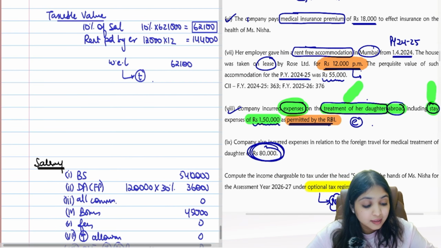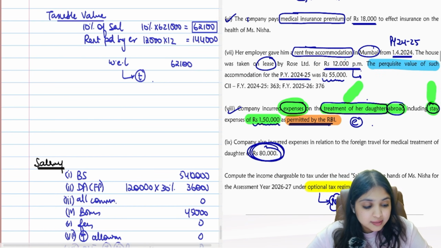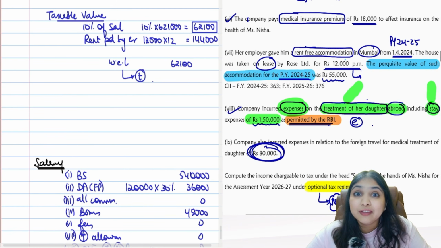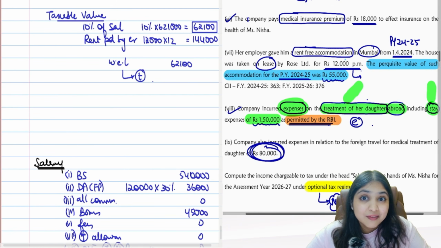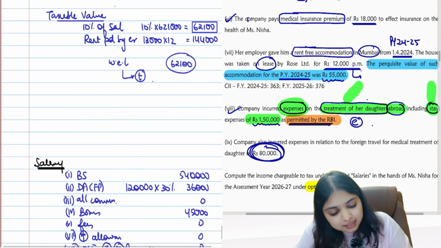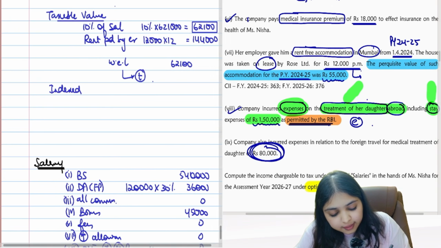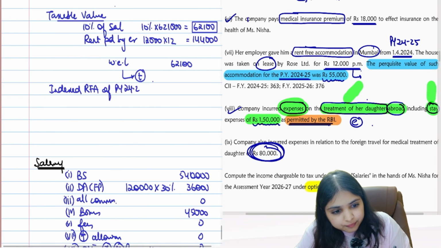Okay, but the problem is there. What's the problem? They have given us the perquisite value of the accommodation for 24-25. Last year's number they have given, guys. So therefore I will have to index, right? So this is the taxable value of the current year RFA. Now I will find the indexed RFA of 24-25.